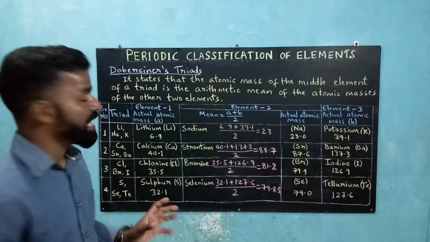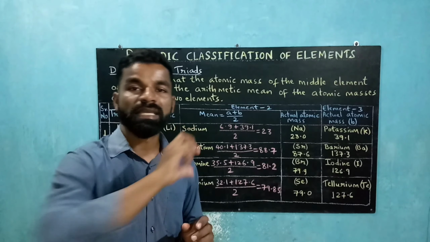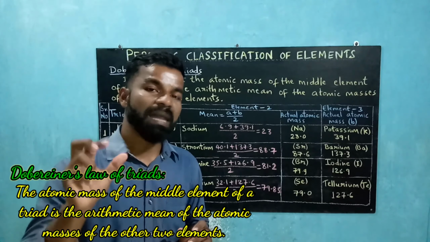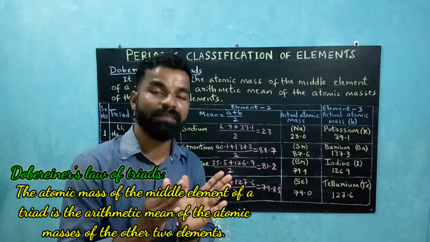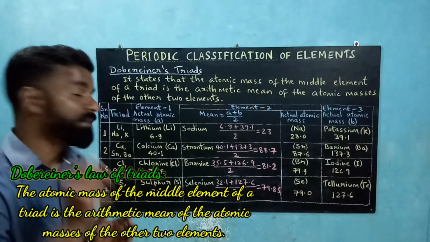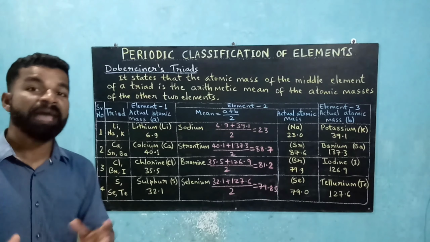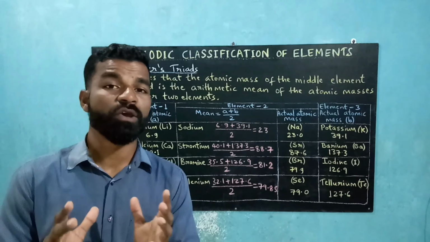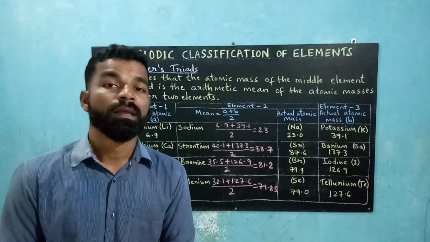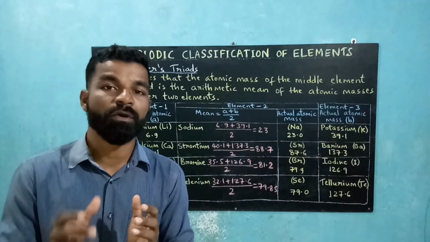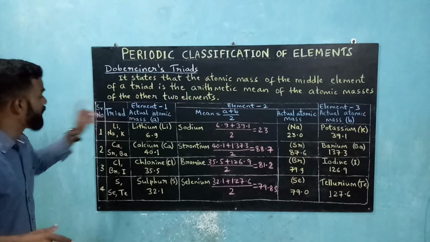So like this he arranged the elements, first seeing their properties, and then in the increasing order of their atomic masses, and then he showed that if you add the atomic mass of the first element with that of the third element and then divide by 2, you get the atomic mass of the middle element. So he arranged them seeing their properties. Like lithium, sodium, potassium have many similar properties. All three of them have low density. They are very light, they are very soft, they float on water. They can be easily cut with a knife. On cutting, they shine. They are highly malleable. So they were placed together and he called them triads.